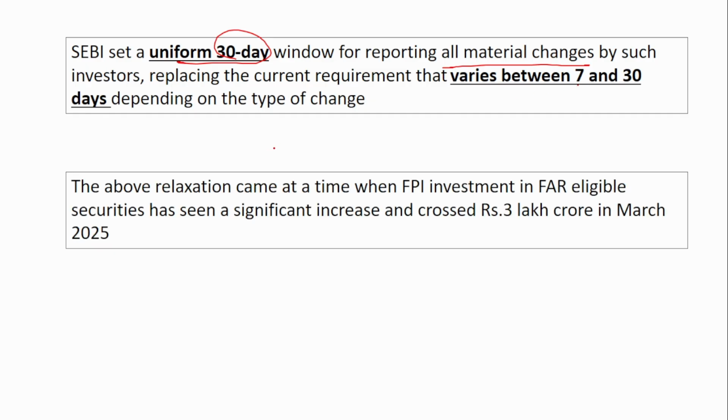So, why was this relaxation introduced? The above relaxation came at a time when FPI investment in the FAR eligible securities had significantly increased and crossed 3 lakh crore. The volume has increased tremendously, and this is also in government securities only. So, why can't we reduce the compliances? Why can't we ease certain relaxations? That is why this has been introduced. I hope you have understood what relaxations have been given and to which type of FPI.